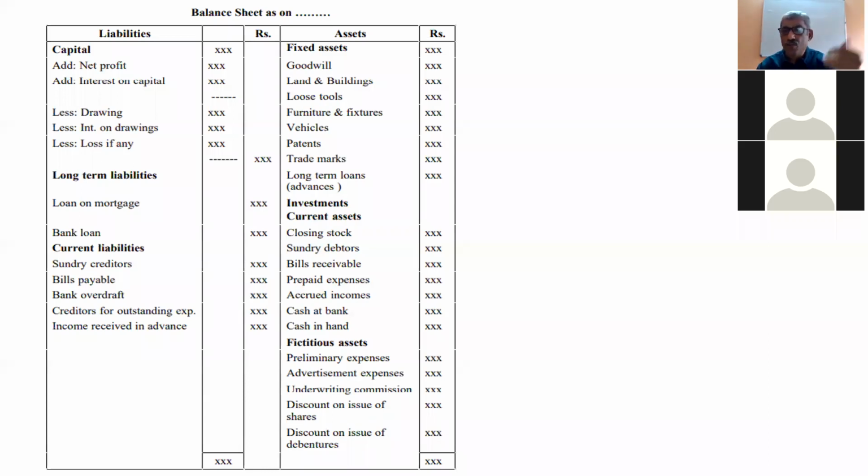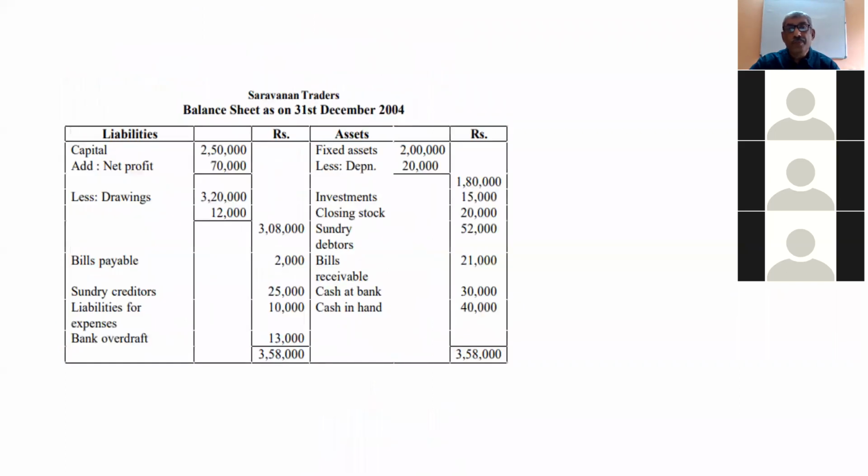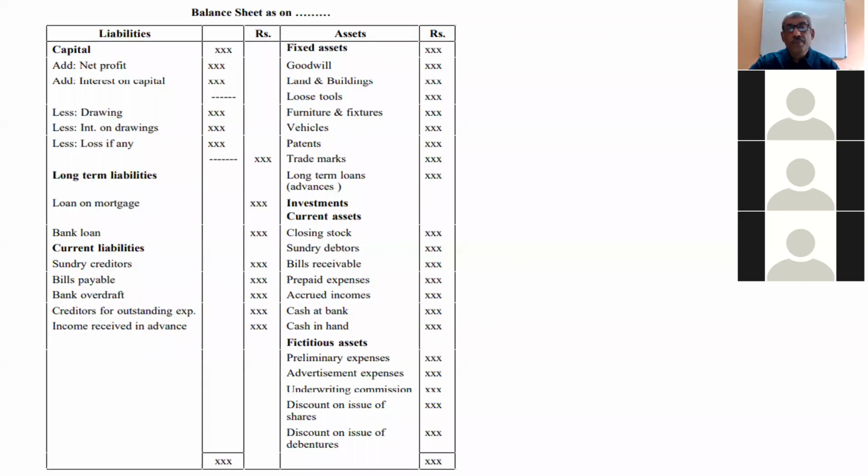Since we don't have to study company accounts, we don't have to take issue of shares and issue of debentures. These are some of the important types of assets. So we have two sides, the liability side and the asset side. Is it clear? Yes, sir.